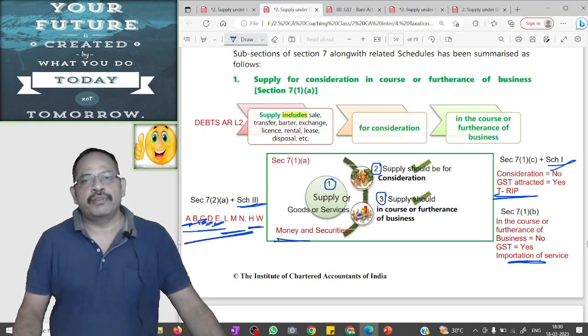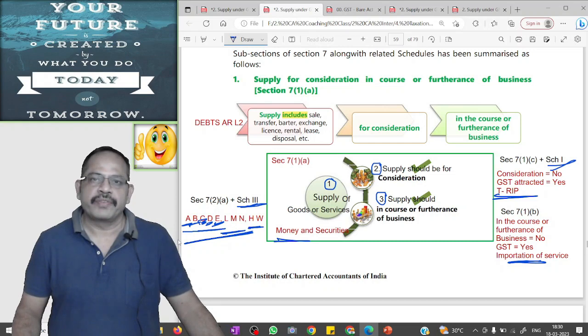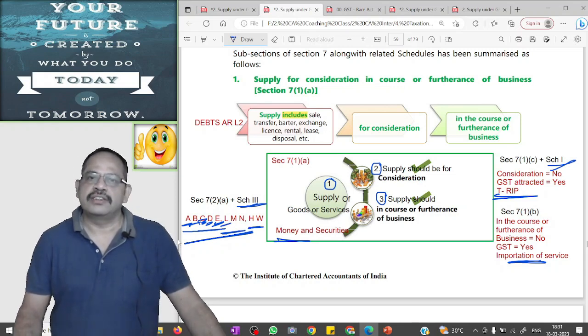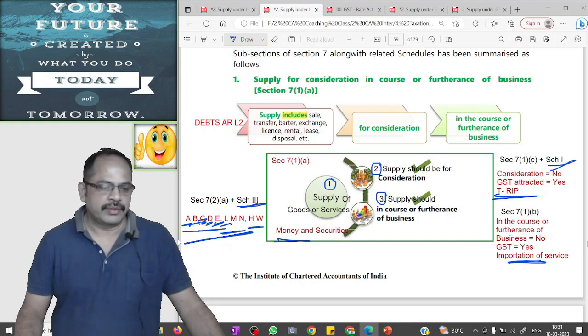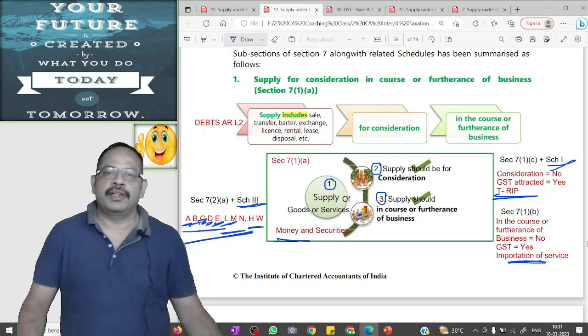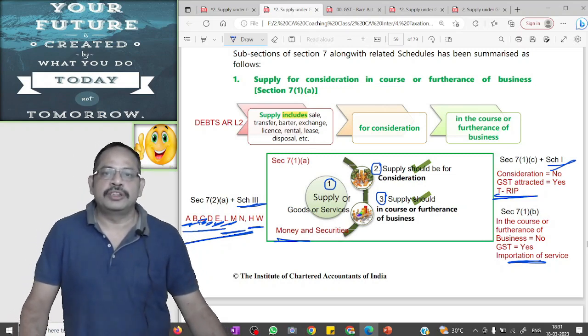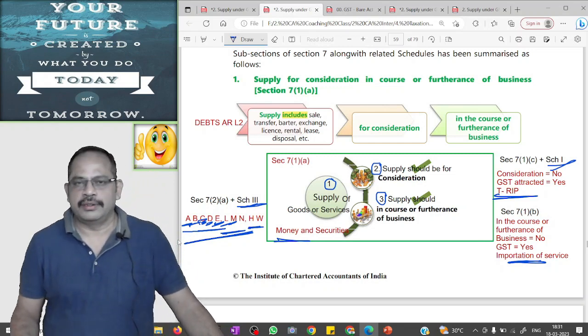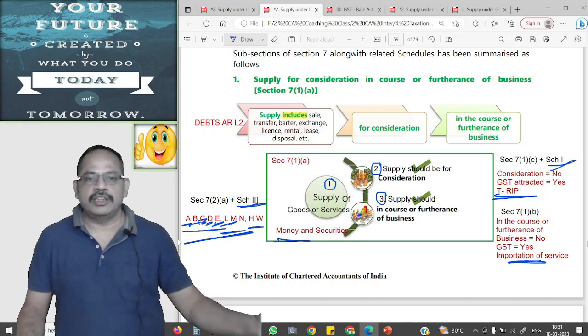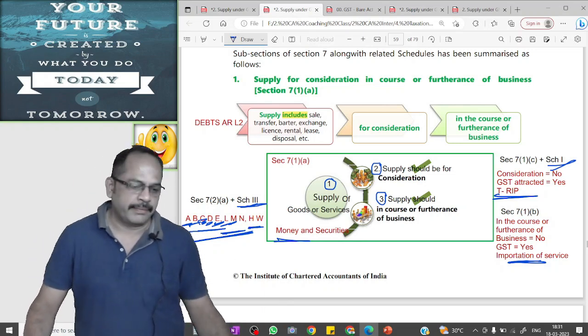Employee-employer: services provided by an employee to the employer in the course of or in relation to employment is not a taxable supply. L. Sale of land. Sale of land is not a taxable supply. M. MP, MLA, member of Panchayat, member of local authorities, member of municipality, member of constitution like President, Prime Minister, Vice President. The services provided by all these members are not taxable supply.